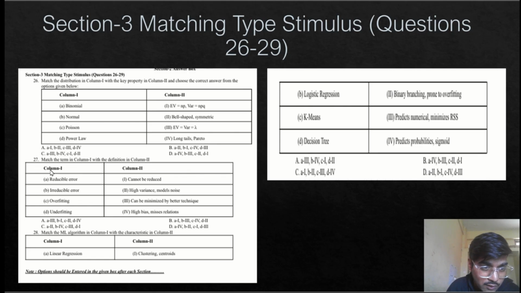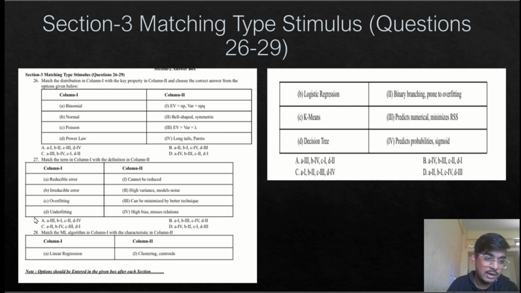For question number 27, match the terms in column 1 with the definitions in column 2. Reducible error refers to those errors that can be minimized by better techniques. Irreducible error refers to the error that cannot be reduced. So A will be matched with third and B will be matched with first. That will be our option A. Only option A is correct in these matchings. So A will be the correct answer for question number 27.